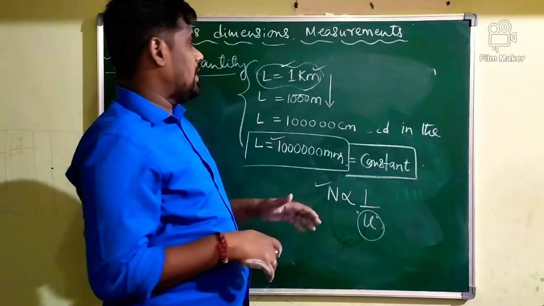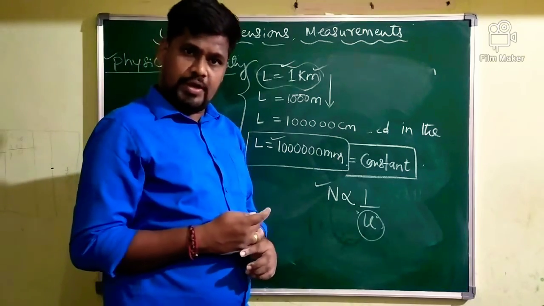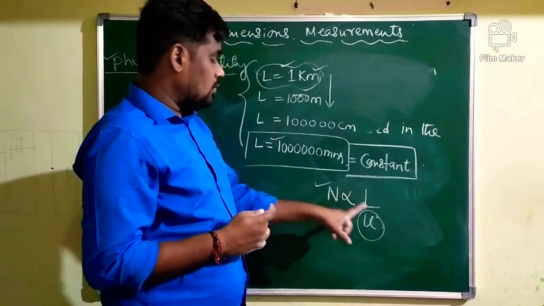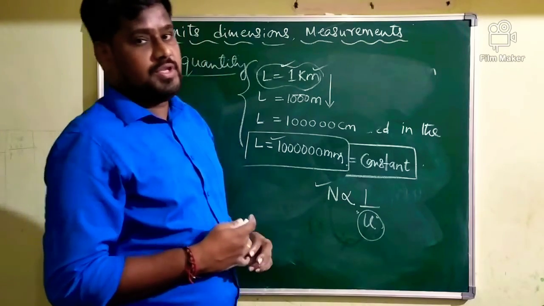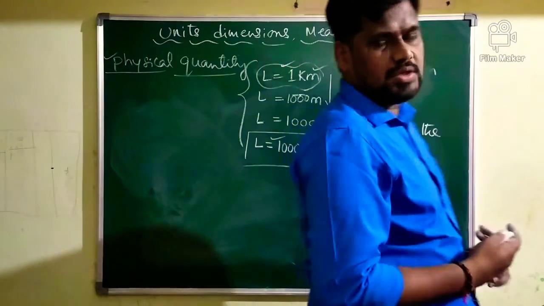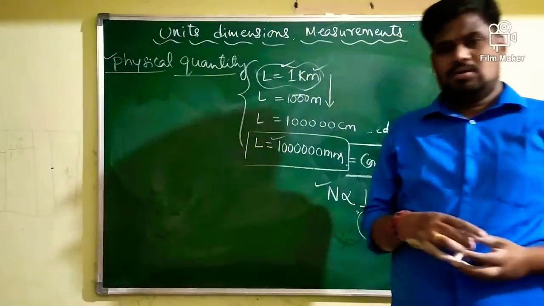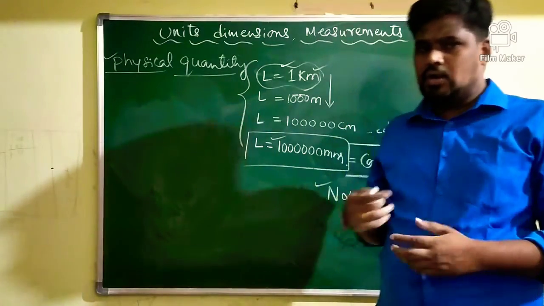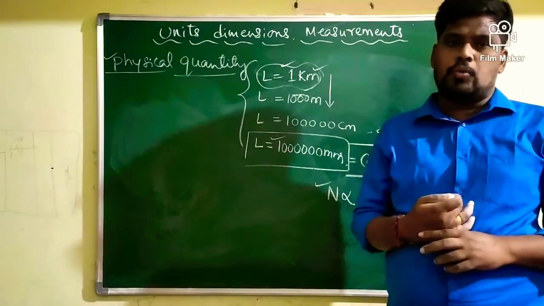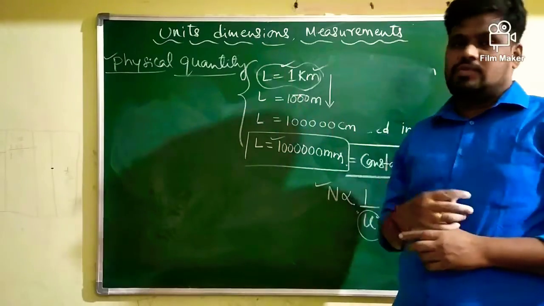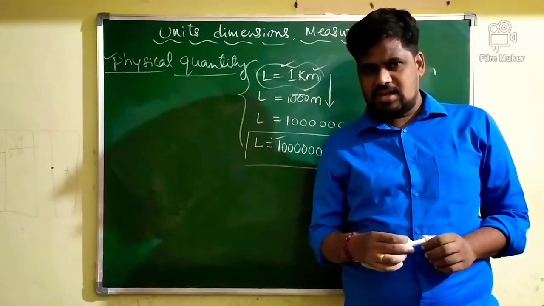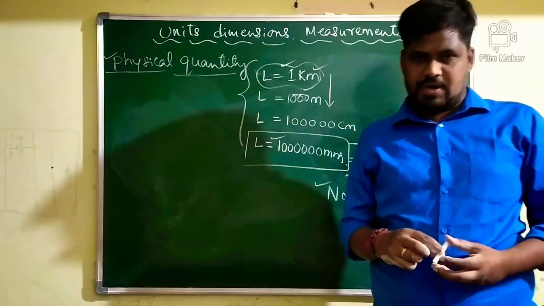Smaller the numerical value, greater will be the unit. In general, numerical value and unit are inversely proportional to each other. So watch this video repeatedly and try to make your own points related to physical quantity. Next class we will discuss the remaining part. Okay.